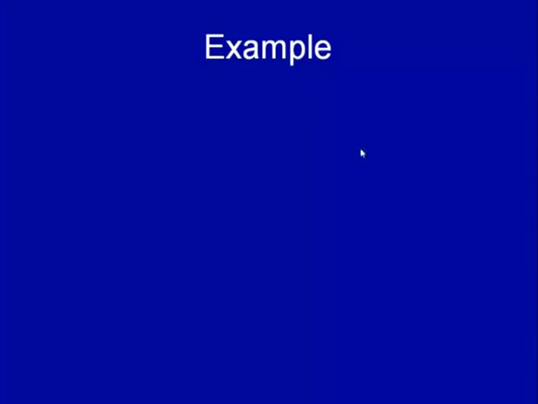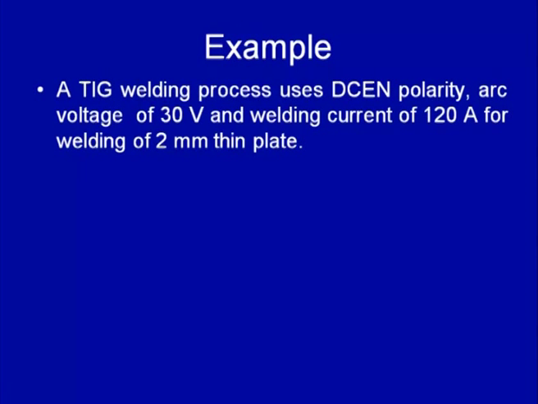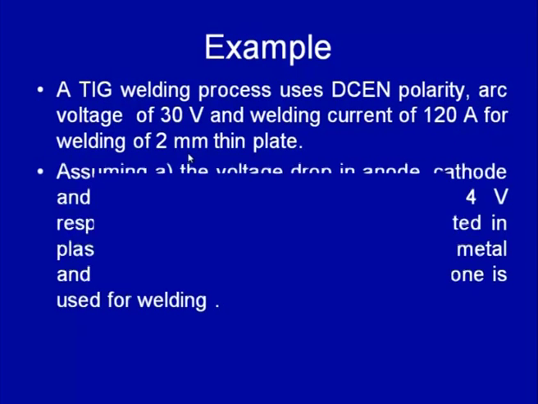Now, we will see one example showing how to calculate the efficiency of the arc in case of the TIG welding process. Say a TIG welding process uses DC EN polarity, and an arc voltage of 30 volt is used when a welding current of 120 ampere is used for welding a 2 mm thin plate.